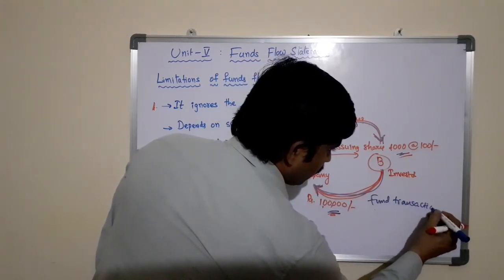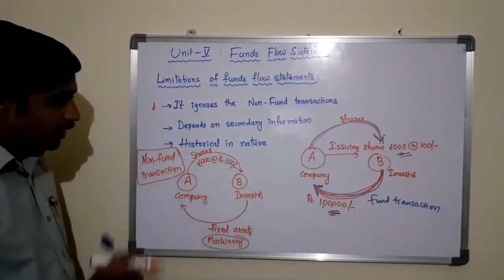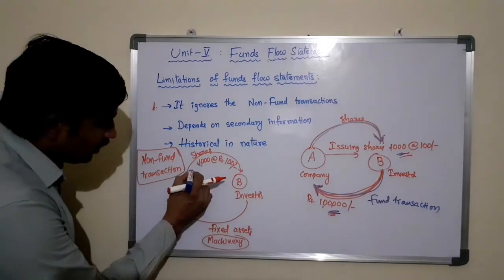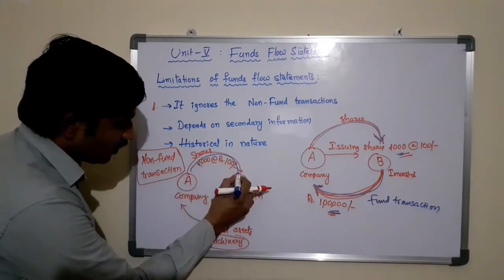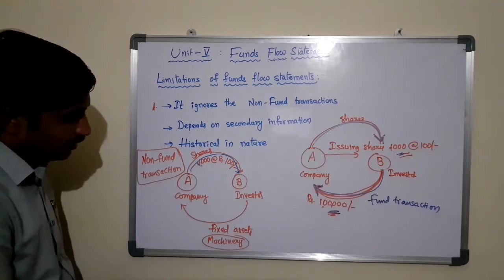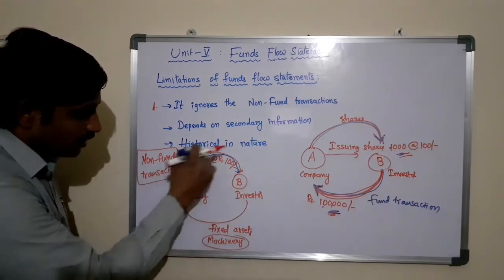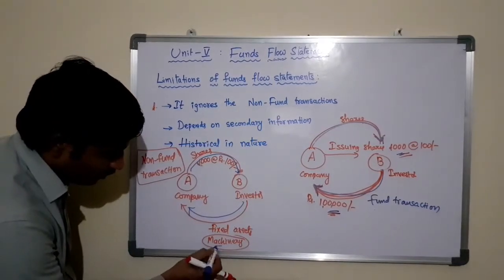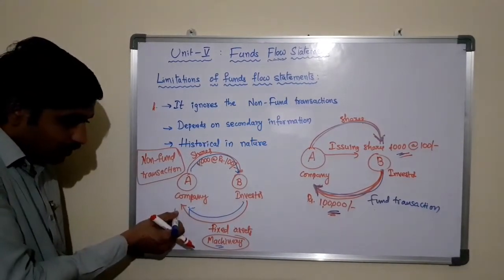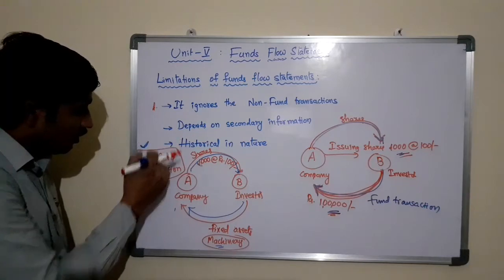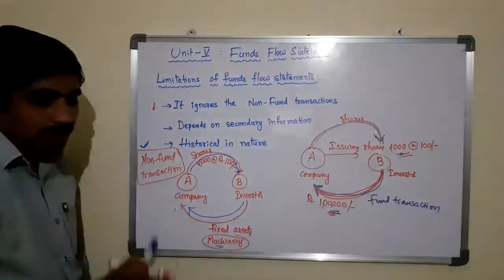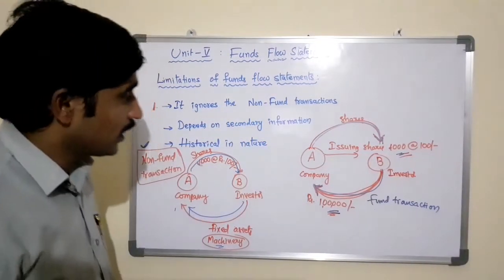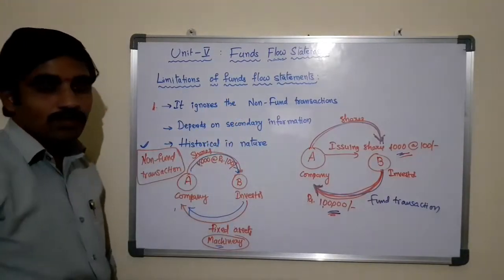Whereas on the other hand, here A is issuing 1000 shares at rupees 100, that is 1 lakh worth of shares, to B, and B is bringing machinery worth 1 lakh rupees to the company. This is called a non-fund transaction. This kind of transaction is not considered by the funds flow statement.